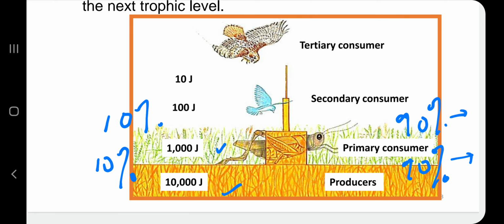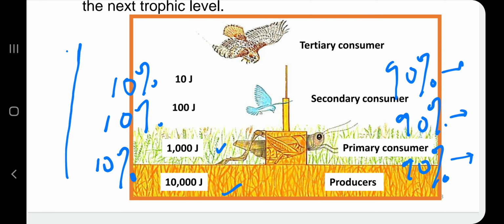So mana lagi 90%? Lost as heat to the surrounding ataupun through the process yang saya dah sebut lah, excretion and so on. And last sekali tertiary consumer, which is dalam case ni eagle ataupun hawk, will eat the small birds. It only gets 10 joule, okay, which is 10 out of 100 joule, which is in theory 10%. So lagi 90% is lost as heat to the environment. Okay. So dengan kata lain, semakin meningkat trophic level tersebut, semakin ke atas, energy becomes lesser.